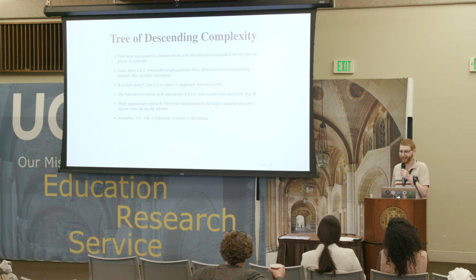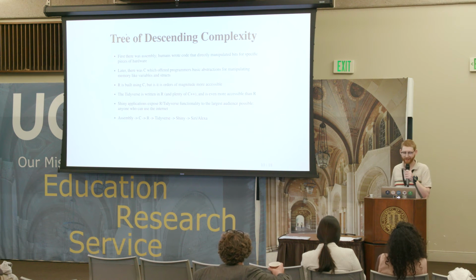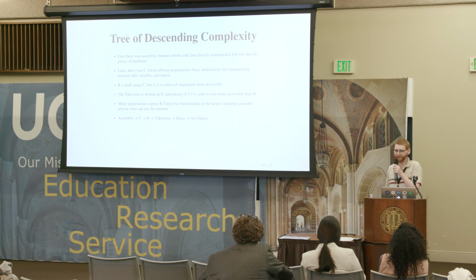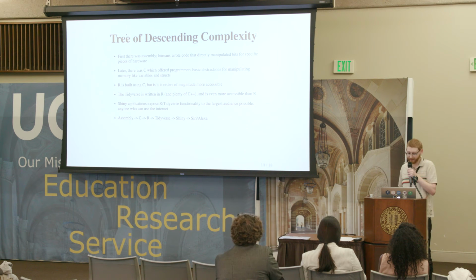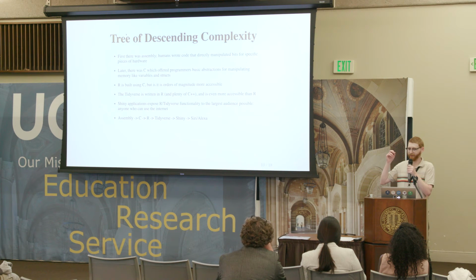People used to buy computers, they'd have an Intel 830 processor, and then 2 years later they'd buy a computer with an Intel 835 processor, and none of the code would work, and they'd have to rewrite everything. And then, years later, we were able to write code that sort of abstracted the actual computations from the hardware, and so we could write code that was portable: on my computer, worked on your computer. And then many years later, we were able to take C, that language, and build R with it.